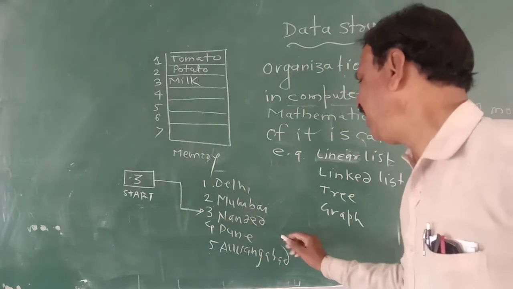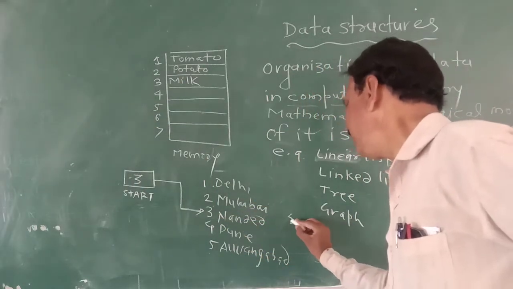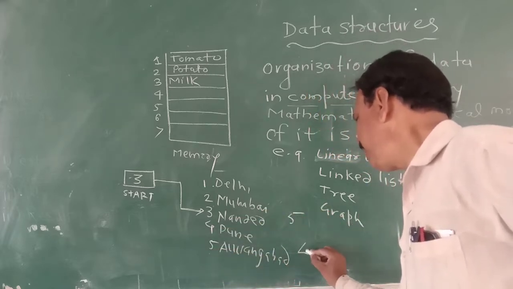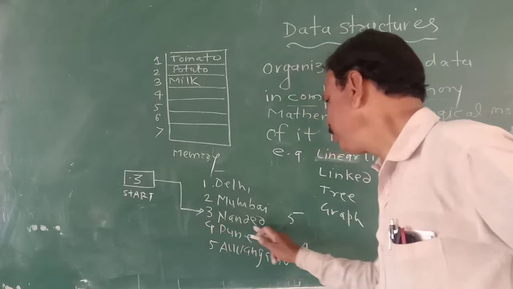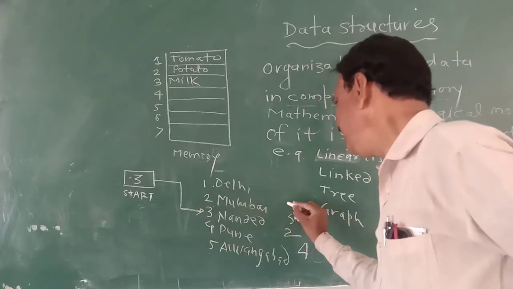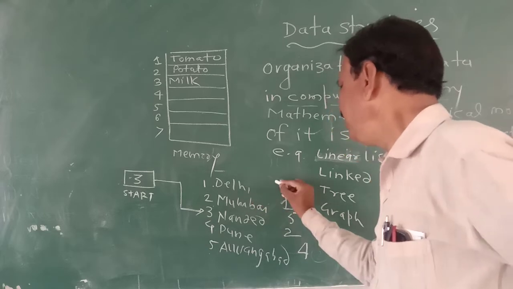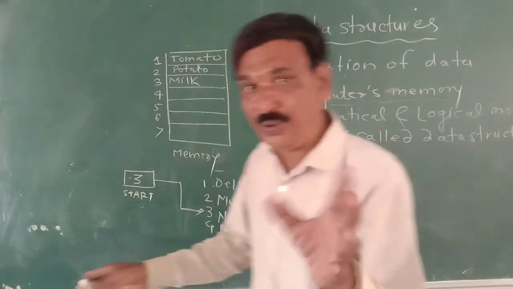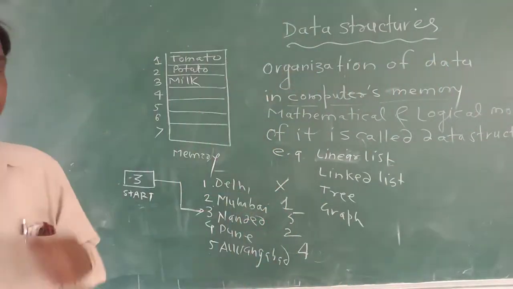So suppose after the Nanded there is Aurangabad, 5. After the Aurangabad there is suppose Pune, 4. After the Pune suppose there is Mumbai, 2. After the Mumbai there is suppose Delhi, 1. And after Delhi there is no one. So you see the difference between linear list and linked list.